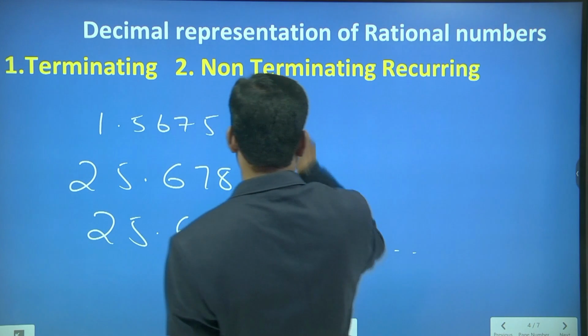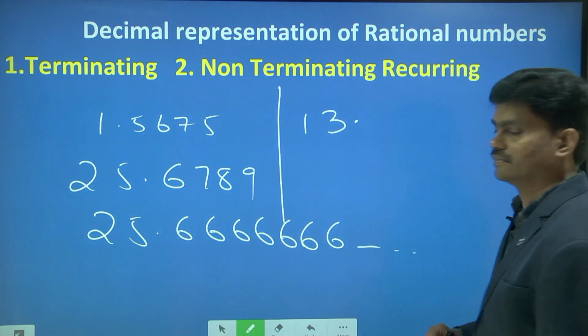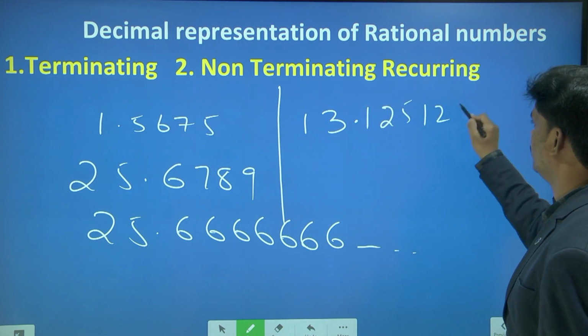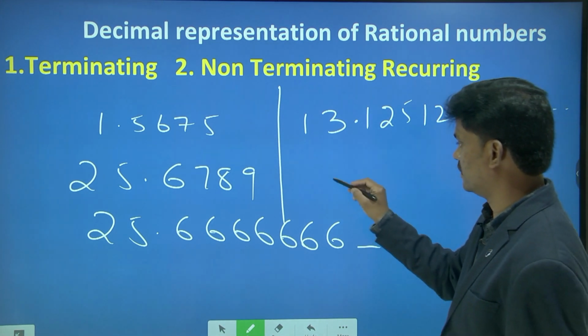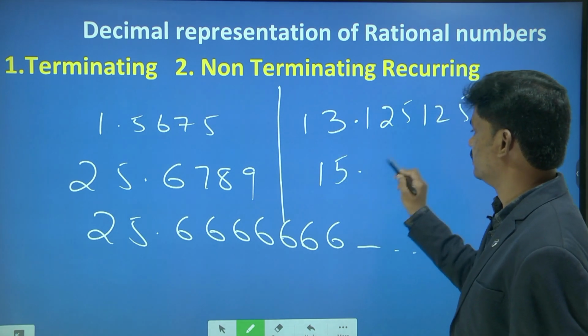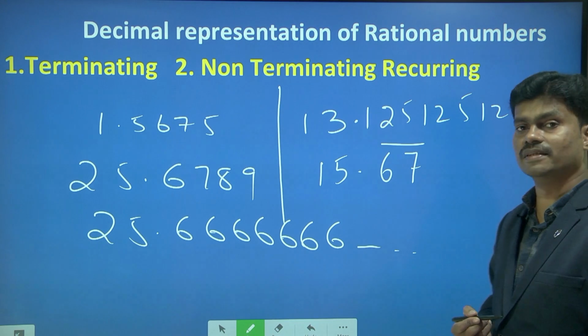And some more I will write: 13.125125 and so on. And I will also write 15.67 bar. Please check these decimals.